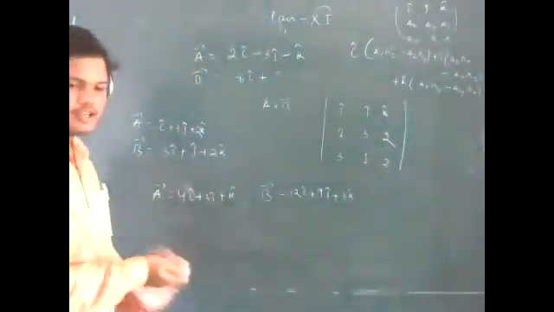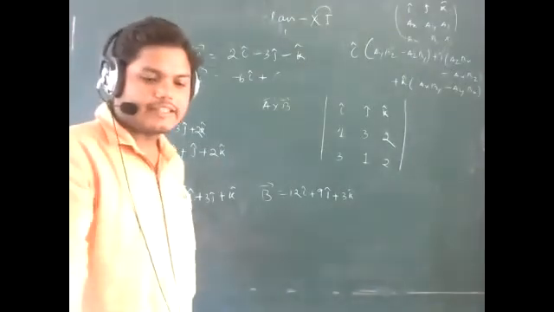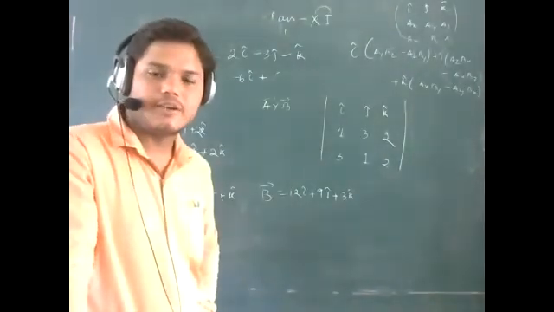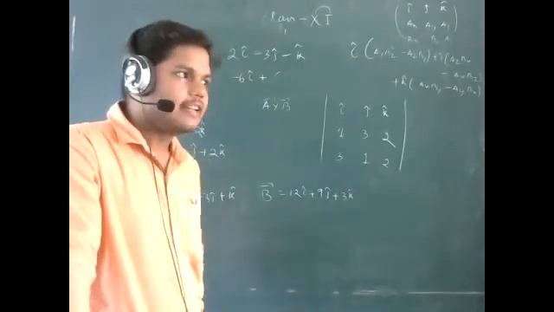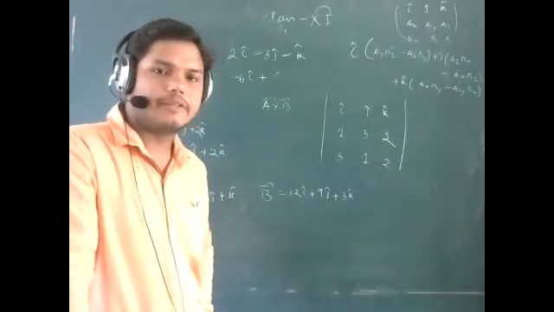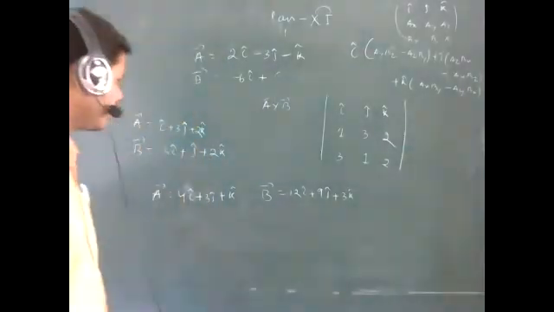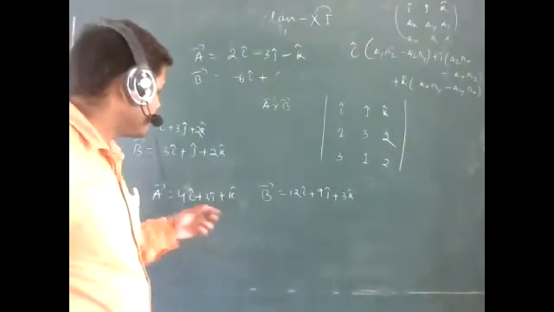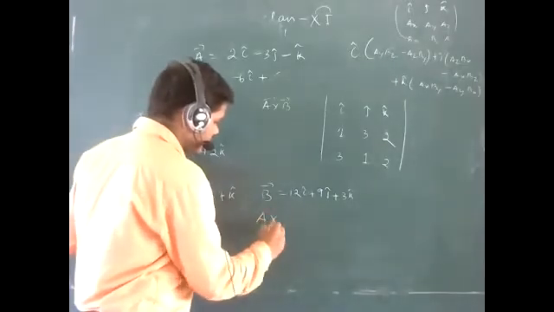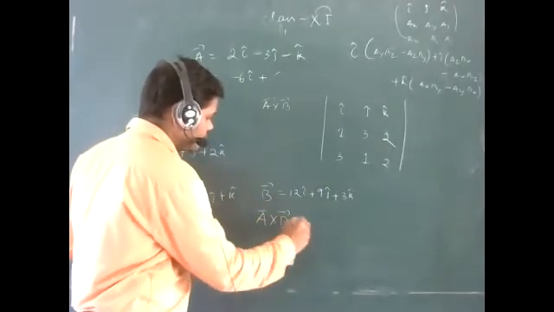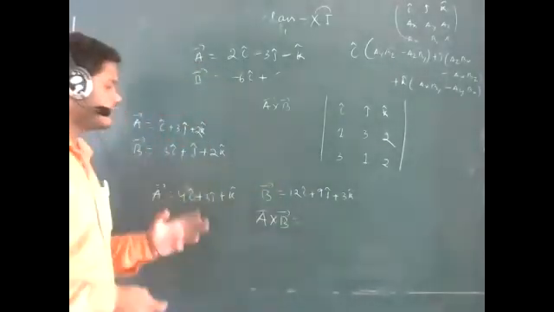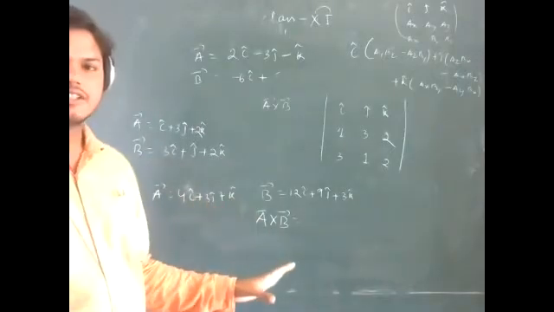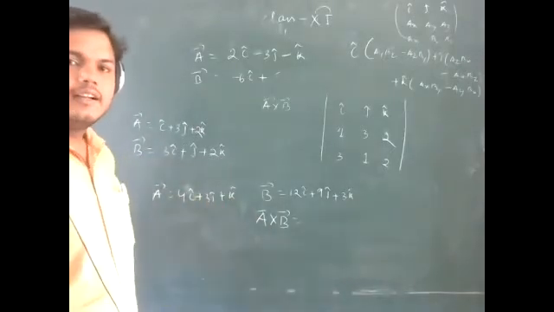So find out whether the two vectors are parallel to each other. That means the angle theta between the two vectors will be 0. Angle will be 0, that means parallel to each other. You have to find A cross B. If the value of A cross B is 0, then you have to consider that the two vectors are parallel to each other. So prove it.